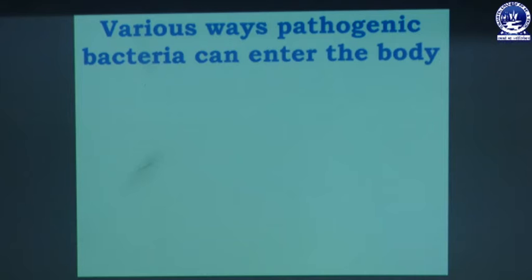Next, we will discuss the various ways pathogenic bacteria can enter the body. It means how bacteria enter the human body. What are the ways through which bacteria can enter into the body?